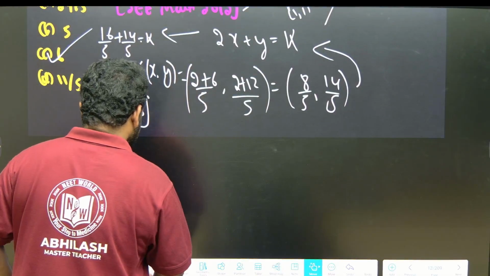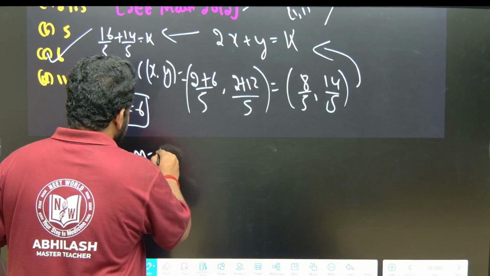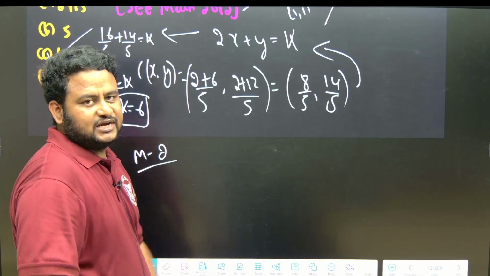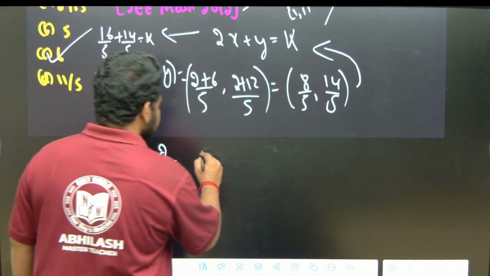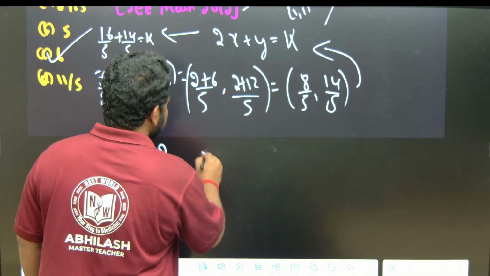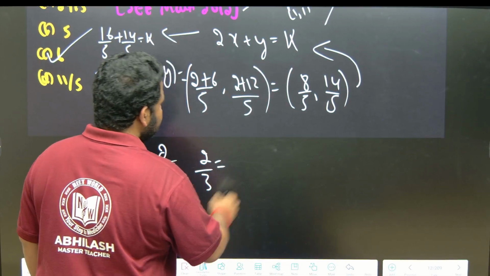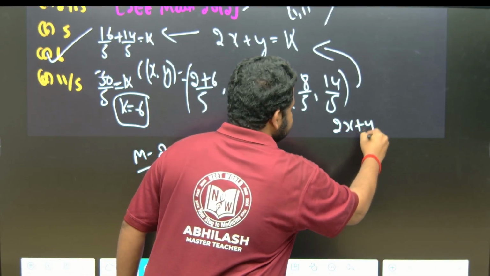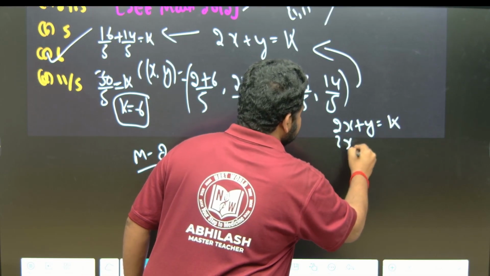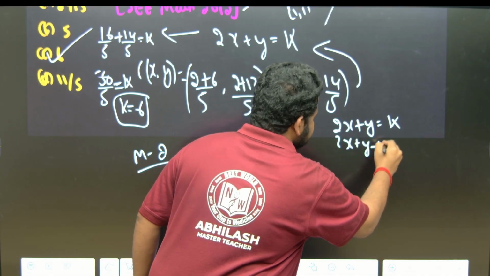What is the second method? A straight line is dividing another straight line in the ratio m is to n. So m is to n is given as 2 is to 3, which is equal to minus of ax1 plus by1 plus c divided by ax2 plus by2 plus c. We have 2x plus y is equal to k, which we can write as 2x plus y minus k is equal to 0.